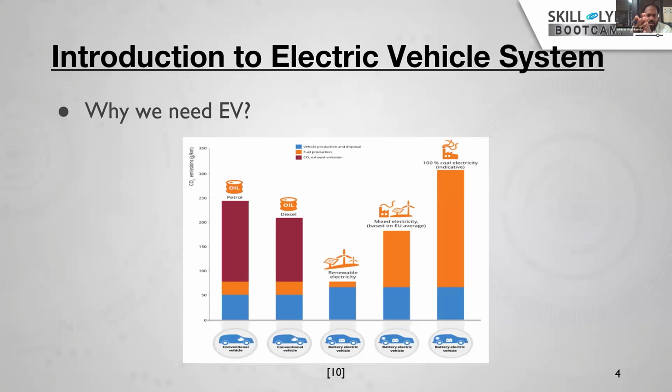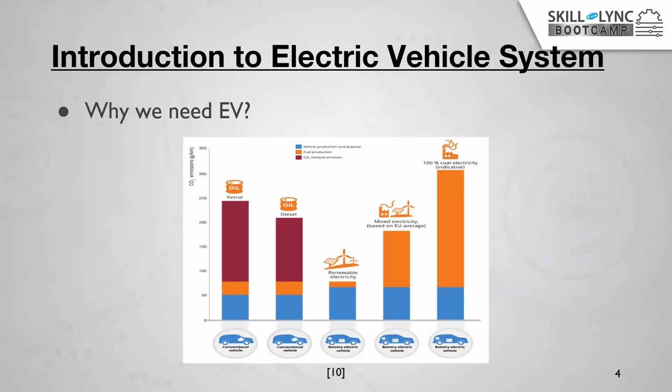Let's go for the first. You can see this graph here. First, take the conventional vehicle. For any vehicle, first we are required to manufacture it. During this manufacturing process, it is emitting nearly 50 grams per kilometer of carbon emission.